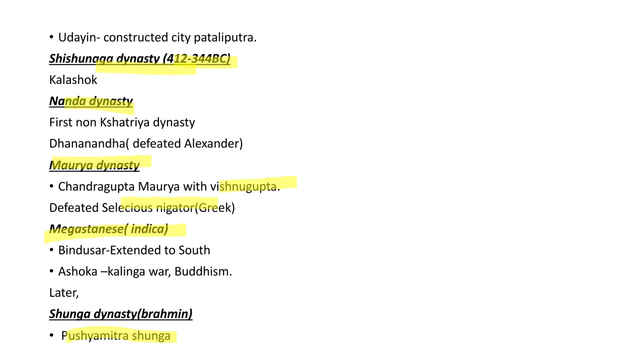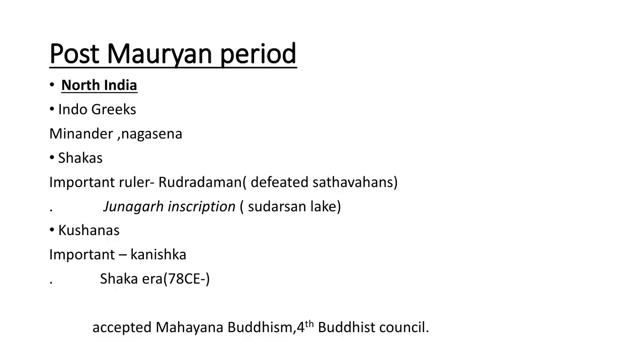These are the important things that we have to deal with in the Maurya dynasty, or from Magadha to the Shunga dynasty. It was an important period in which we have to focus on the dynasties, the important rulers, and the famous personalities at that time. Then later we are dealing with the post-Mauryan period.